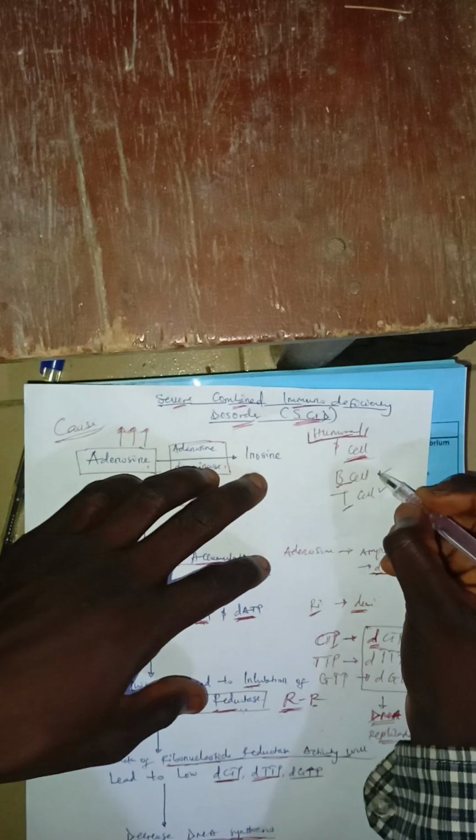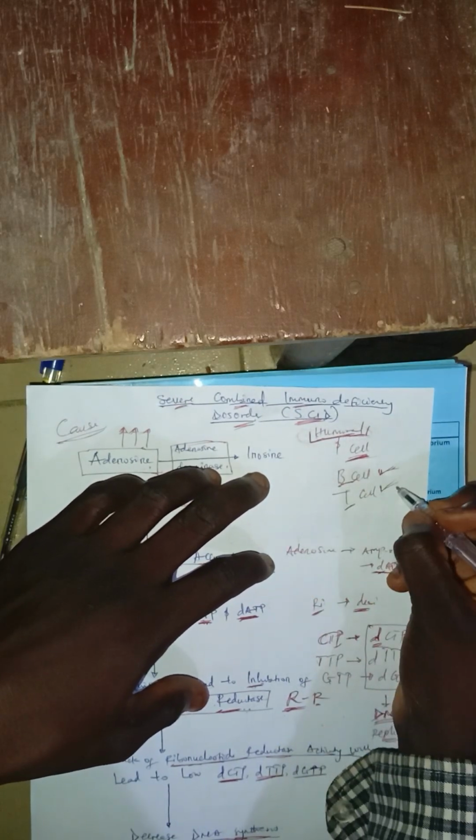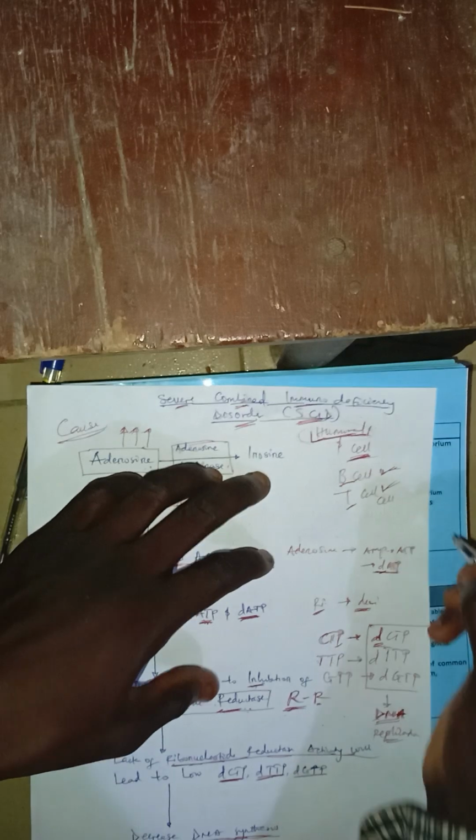The reason why we are calling it combined is because both the B cell and the T cell are affected. So it will affect both types of immunity: the B cell immunity, which we usually call humoral immunity, and the T cell immunity, which we call cell-mediated immunity.